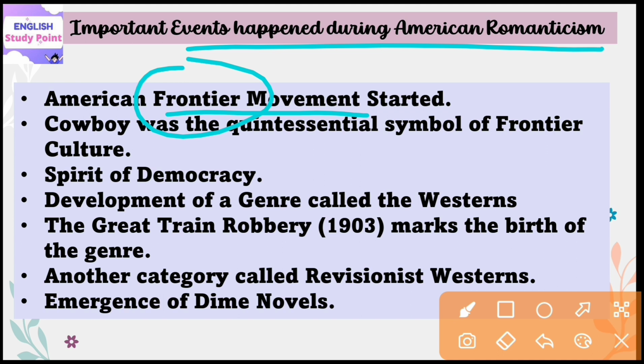This movement actually began in a place called Jamestown, and during this time people living in the frontier part of America started demanding freedom from social as well as political institutions, because these institutions were trying to bind these people by imposing their own rules as well as regulations. And during this movement there was a meeting of savagery as well as civilized people.